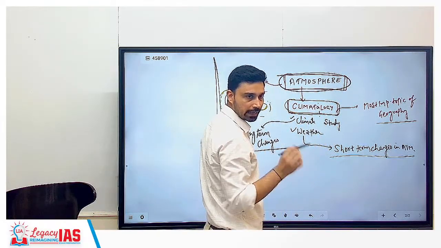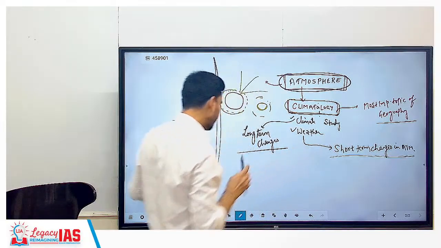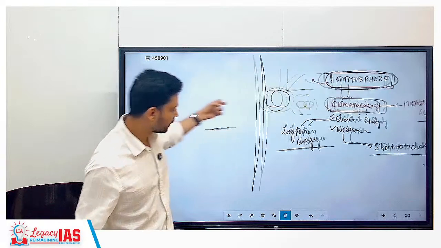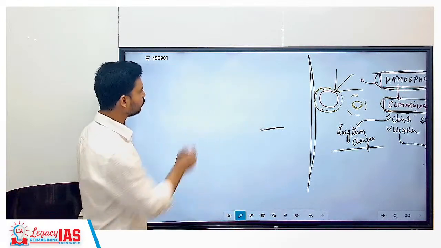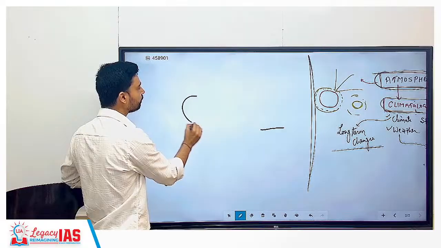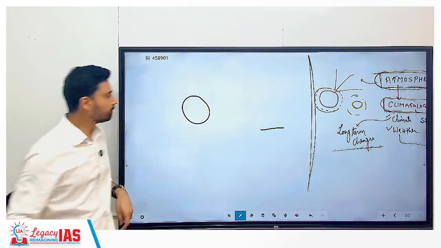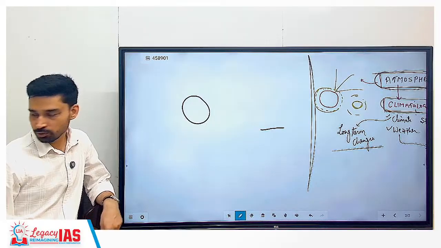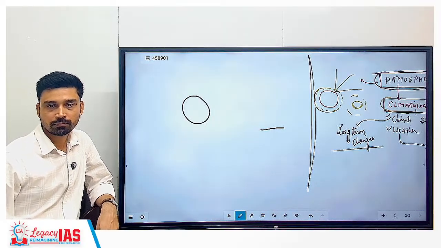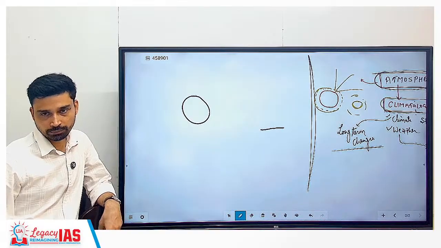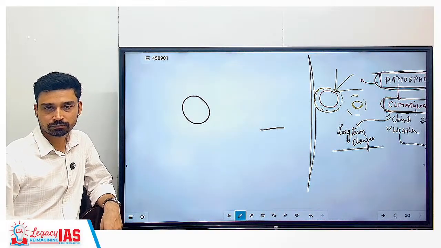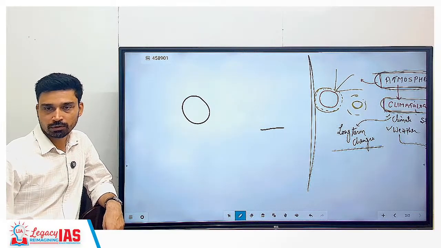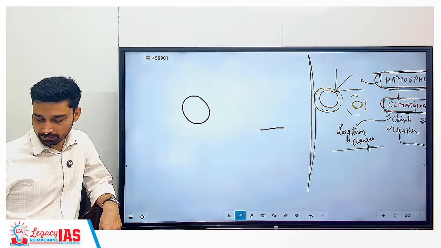So the study of this is done in climatology, and what we try to understand here are changes that take place in the atmosphere, and it is very critical for us. Many times we do not understand how significant the atmosphere is. If suppose tomorrow the atmosphere of Earth disappears, will life survive on the Earth? Will life exist, or will it also disappear? It will also disappear. Why are we, or life, dependent on the atmosphere? On what factor are we dependent on the atmosphere?